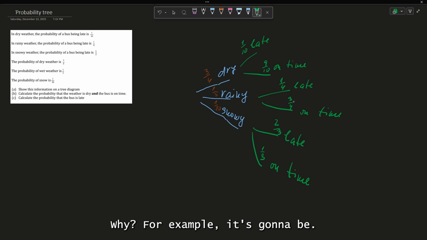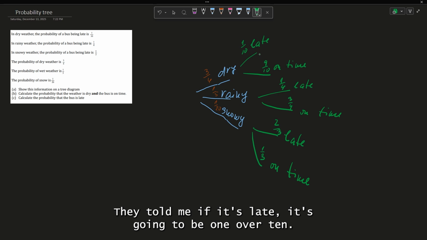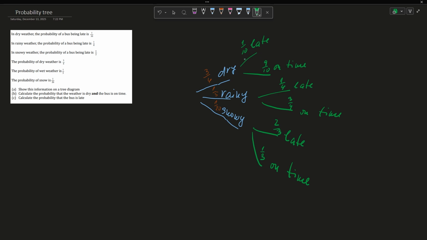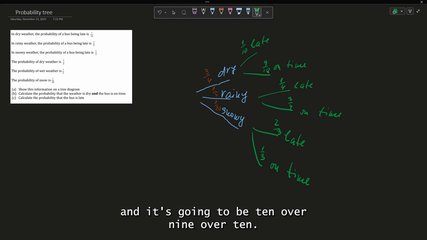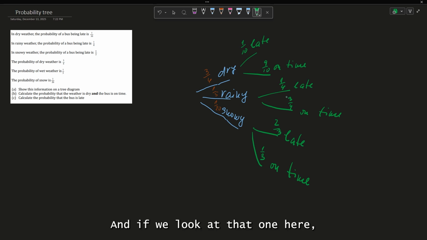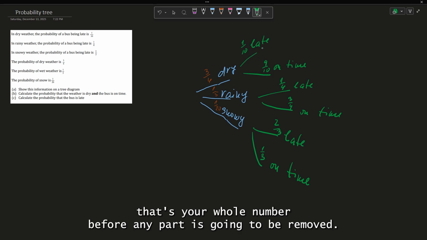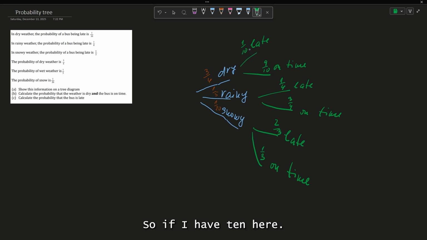Why, for example, let's have a look here in the dry weather. What they told me, if it's late, it's gonna be 1 over 10. So why on time it's gonna be 9 over 10? Because you simply remove 1 from 10 over 10. In a fraction, 10 is your denominator and that's your whole number before any part is removed. So if I have 10 here and I take 1, it's going to be 9. That's why my on time is 9 over 10.